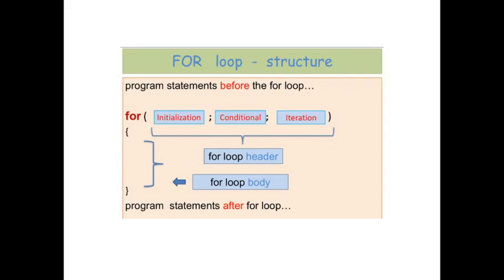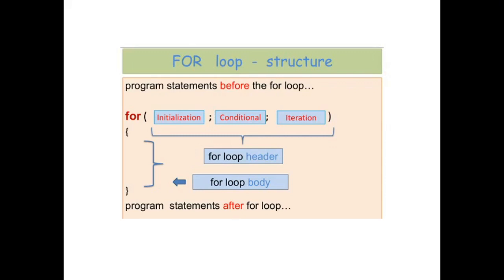Now after the semicolon, we have the conditional section. This conditional section is just to provide the necessary terminating condition so that the loop can stop. Like i is less than or equal to 50, or j is less than 10. Again, in the conditional section you can provide more than one condition, involving i or j or anything, but the condition that will be met first will be considered.